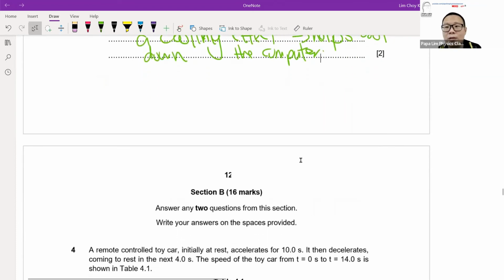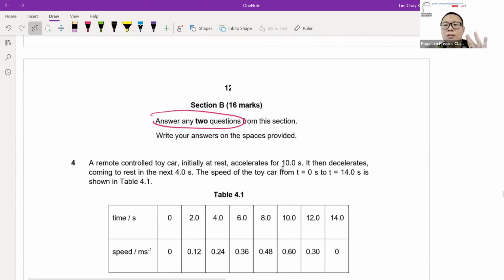Okay, with this, section A is done, and we move on to section B, whereby one thing I like to highlight again and again is: don't answer the question first. At section B, please read the question first. Please read all the 3 questions. After that, choose your best 2 questions, the two that allow you to get the most marks here.